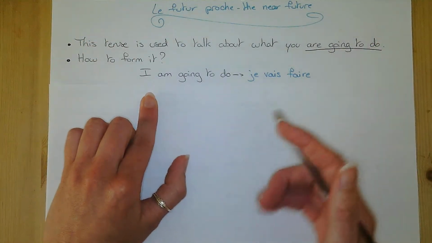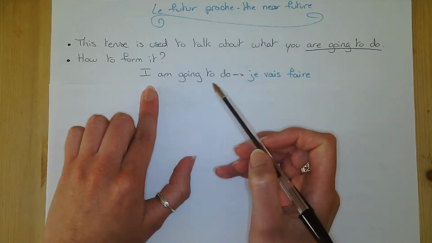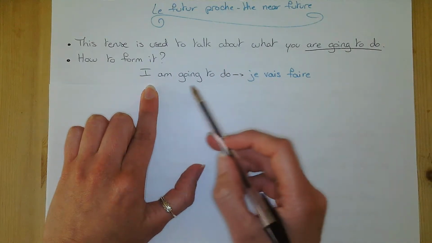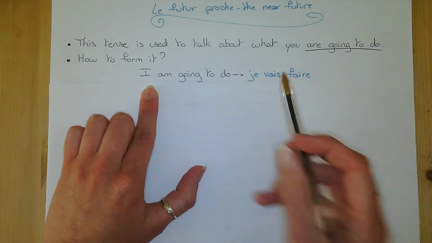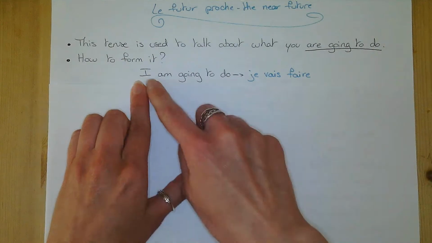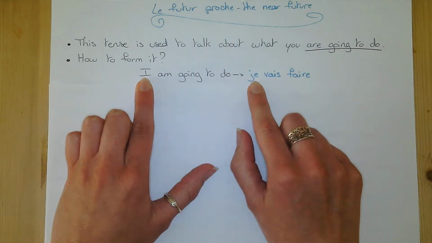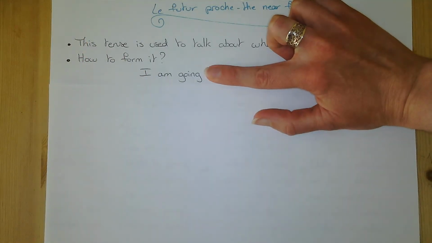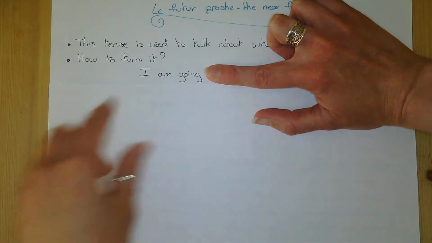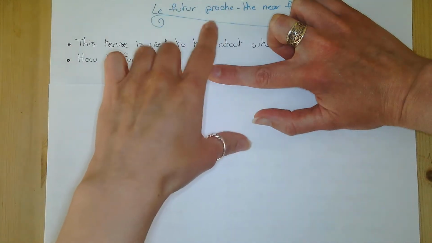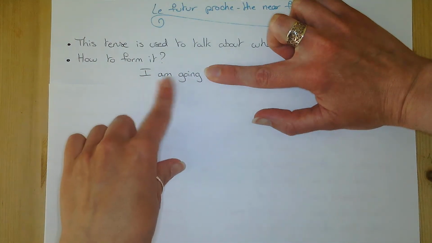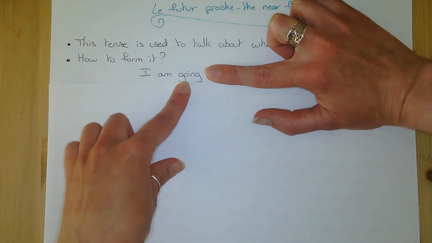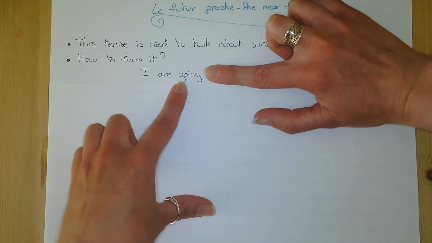So, if you want to say, for example, I am going to do my homework, you would translate that bit with je vais faire. So, if I break this down, you've got your I, je, you've got am going here. If you say, in a different context and with another tense, I am going to the supermarket, you're using a present tense, so this part here, though it's used to build the near future, is the present tense of the verb to go. I am going, present tense of the verb to go.